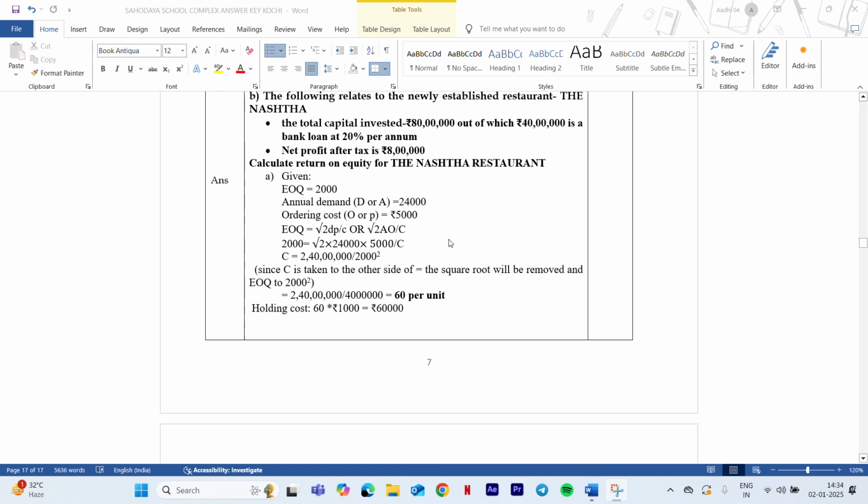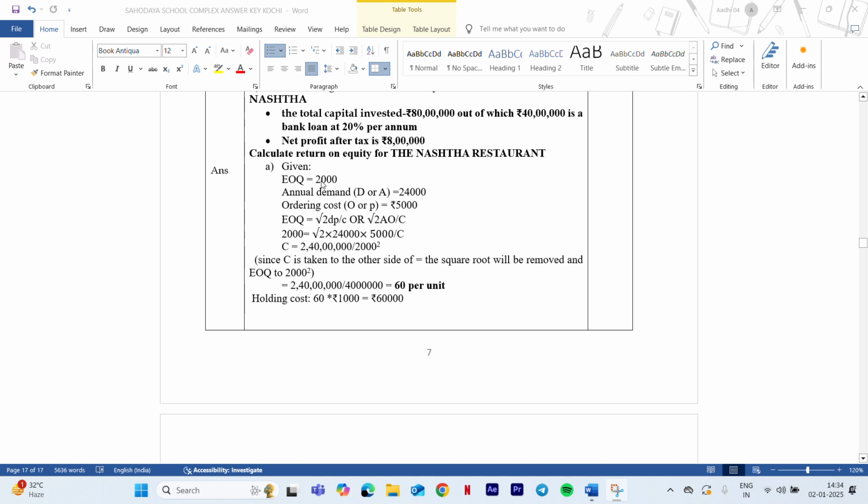Now moving on to the answer of the first question. EOQ is already given to you. EOQ simply means the answer that is taken out from the square root. So EOQ means 2000 into 2000, that is 40 lakh. The square root of 40 lakh is 2000, so 2000 units. Annual demand is already given to you, 24,000. Ordering cost is also given to you, 5,000. Carrying cost is not given to you. Now substitute into the formula: under the root of 2 into 24,000 into 5,000 divided by C.